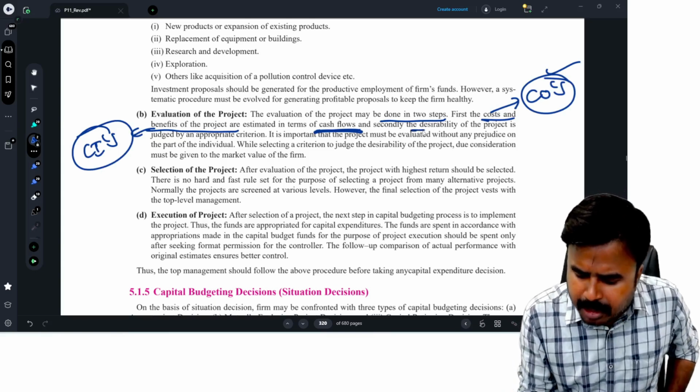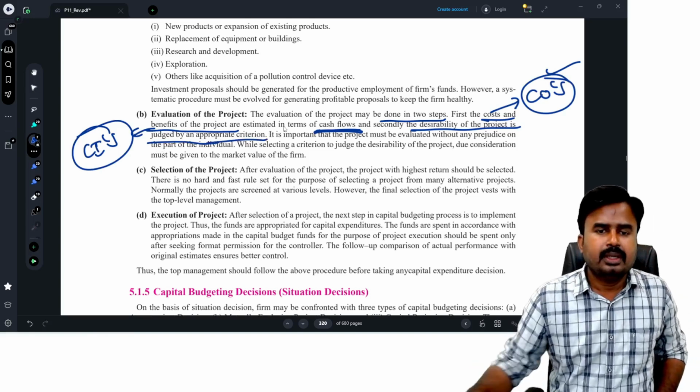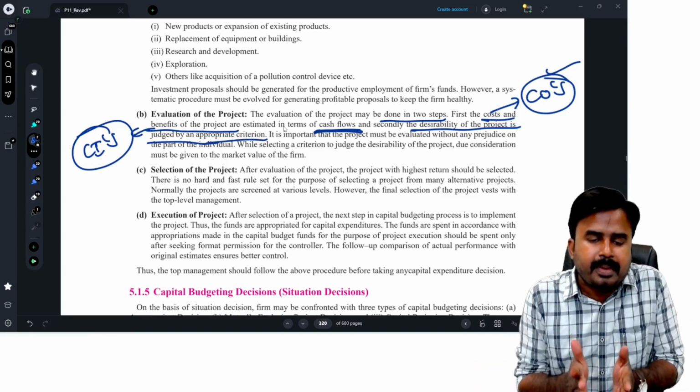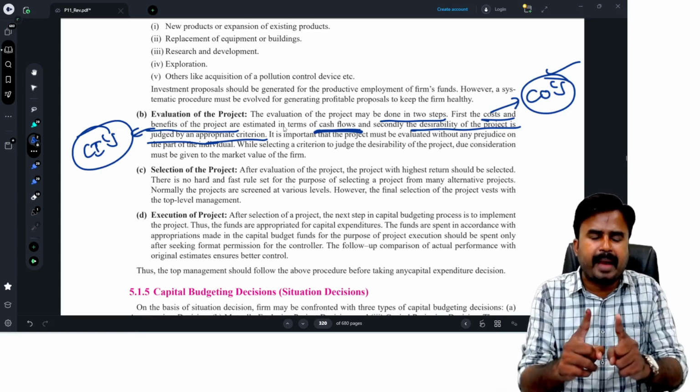Secondly, the desirability of the project is judged by the appropriate criteria. The desirability: after estimating the costs and benefits associated with the project, the benefits and costs must be matched.